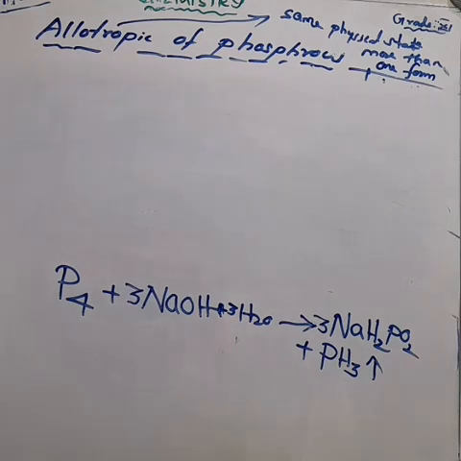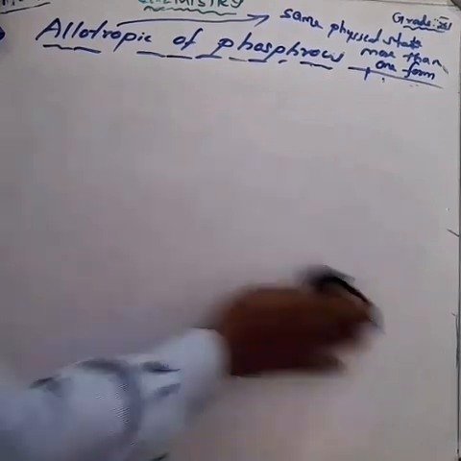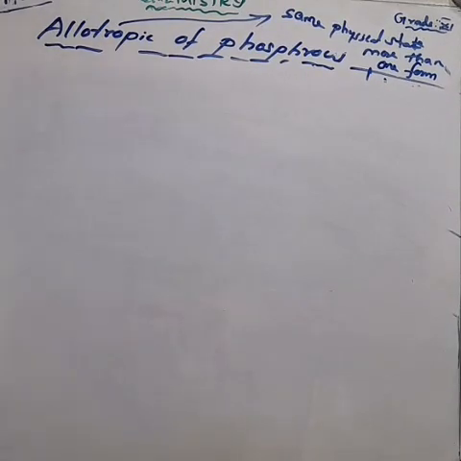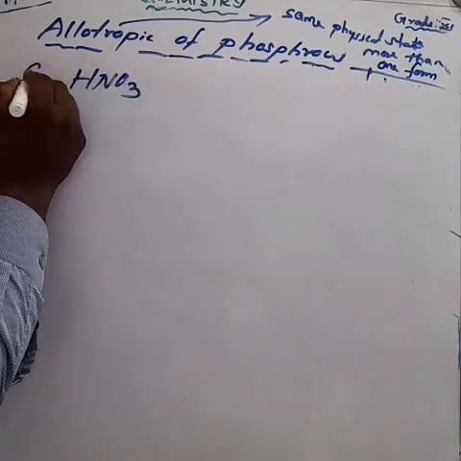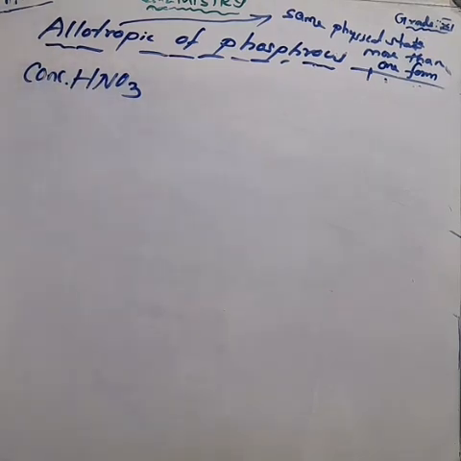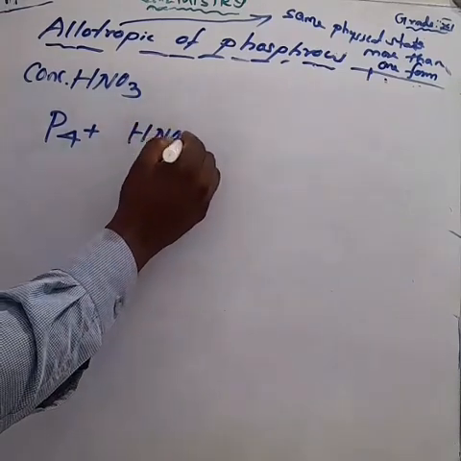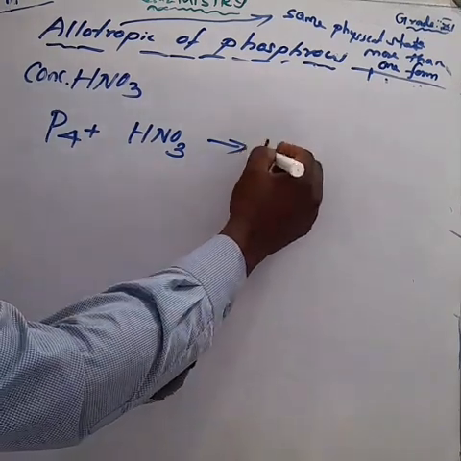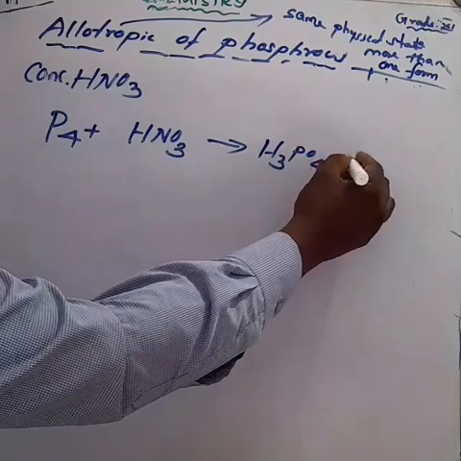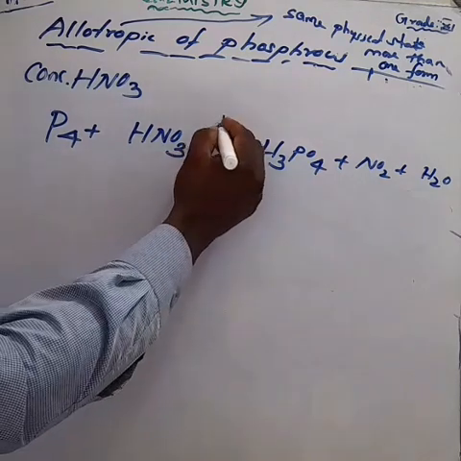Okay, next. What happens when phosphorus reacts with concentrated nitric acid? Phosphorus, that is P4, reacts with nitric acid, HNO3. We get orthophosphoric acid, and also nitrogen dioxide, and also we get water molecules. Here we use one catalyst called iodine. Iodine crystal is used as the catalyst.